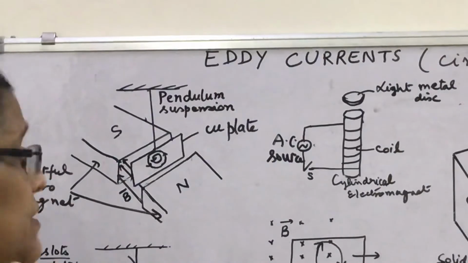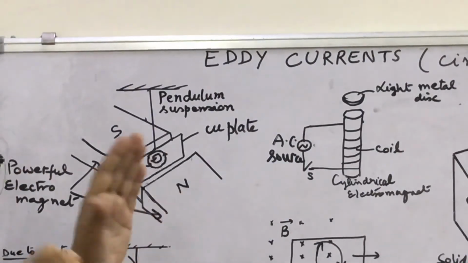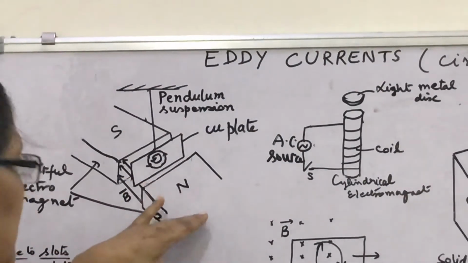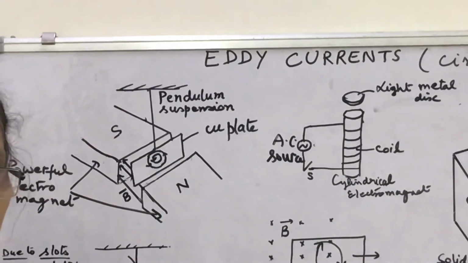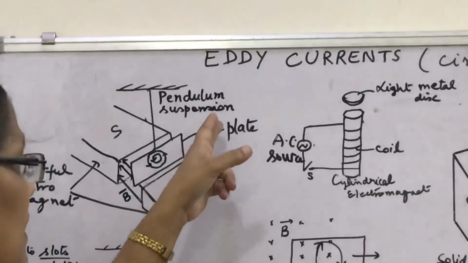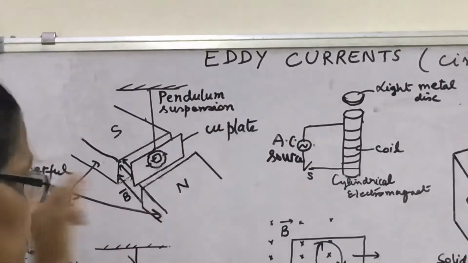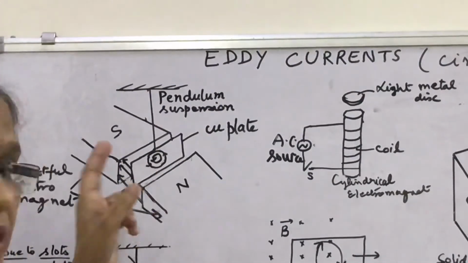Now what happens when the copper plate is oscillating in the presence of these electromagnets?